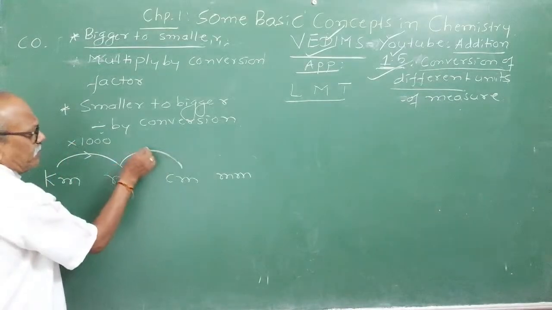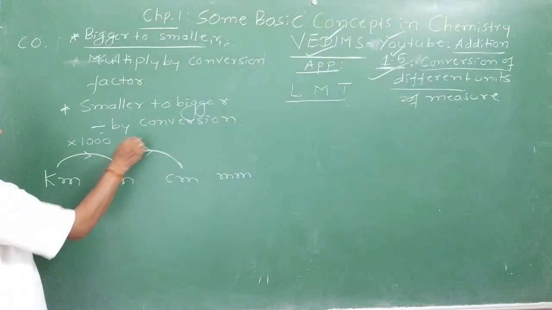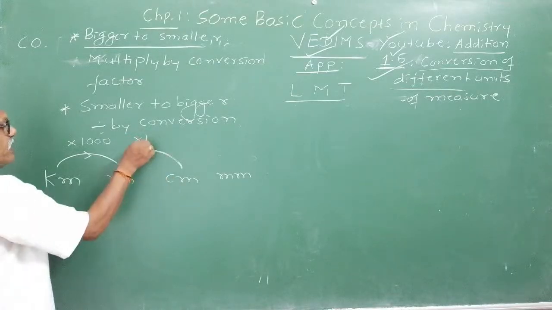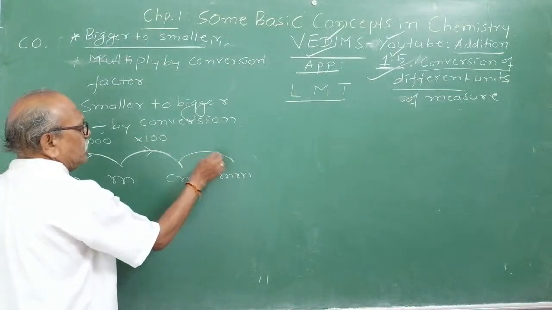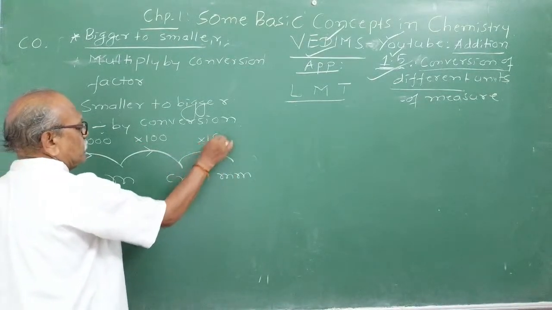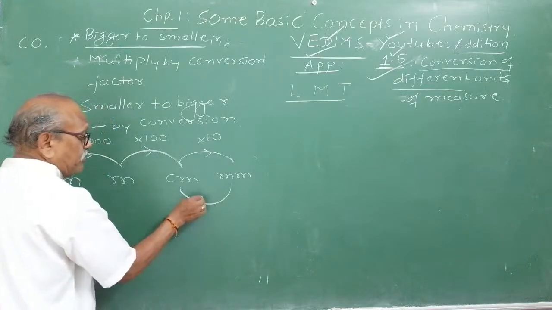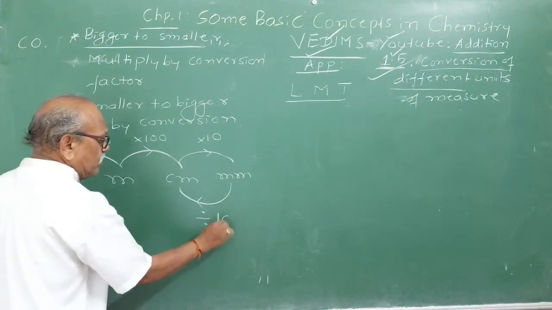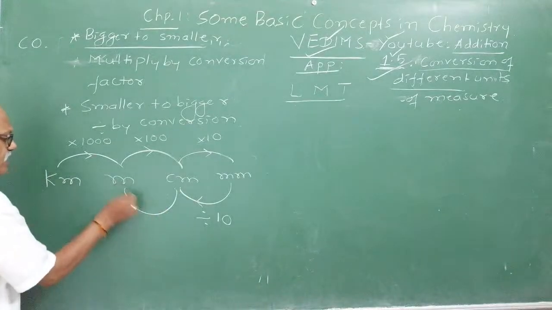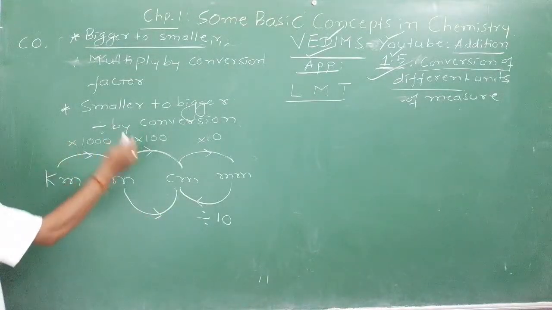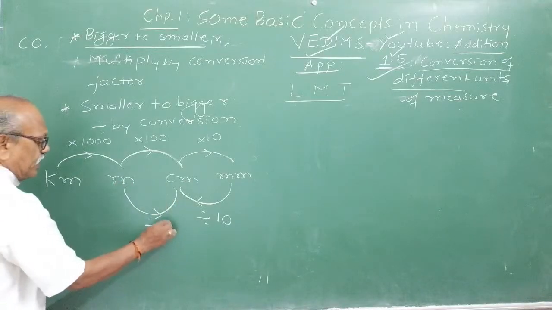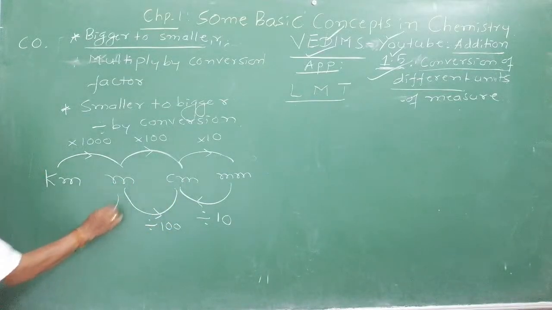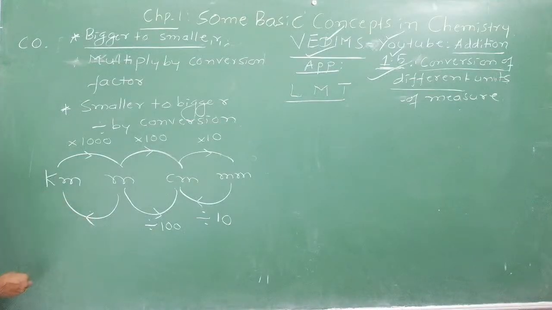Meter to centimeter, you multiply by 100, since 1 meter is equal to 100 centimeter. Centimeter to millimeter, you multiply by 10. If you want to convert millimeter to centimeter, you divide by 10, reverse, smaller to bigger. Centimeter to meter, you divide by 100. And from meter to kilometer, you divide by 1000.